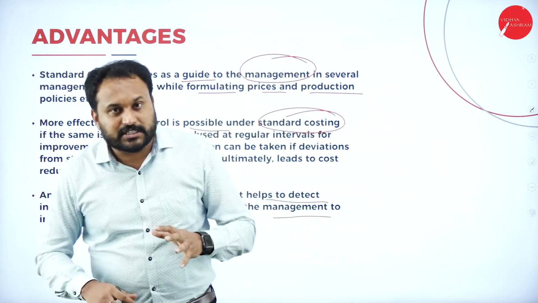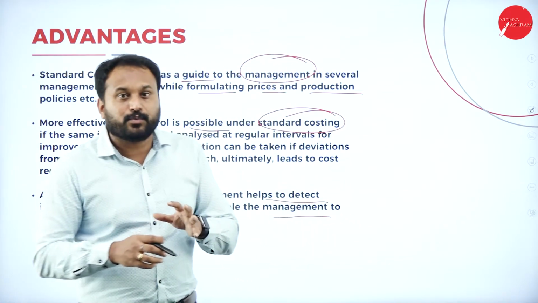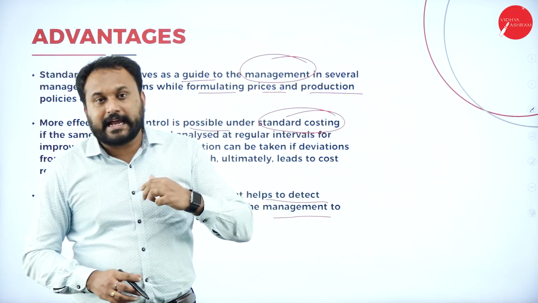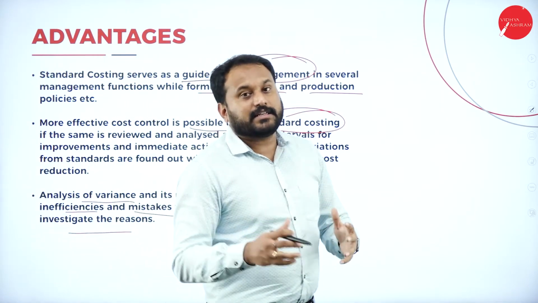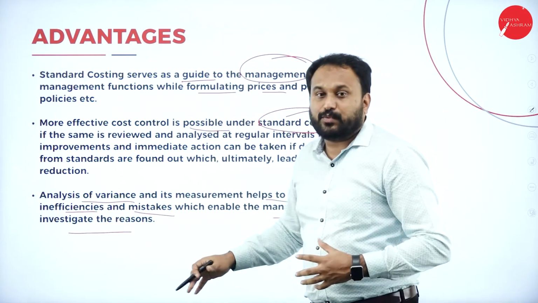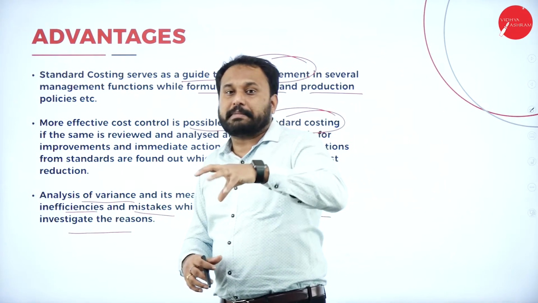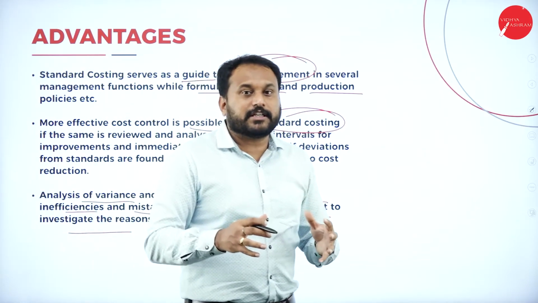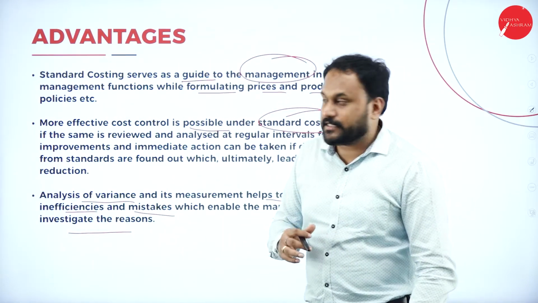Now through standard costing we can minimize, we can avoid mistakes, errors, fraudulent acts and all of those things. So that is the reason through standard costing we can attain a smooth managerial function in the entire organization. So that is what the advantage of standard costing is.